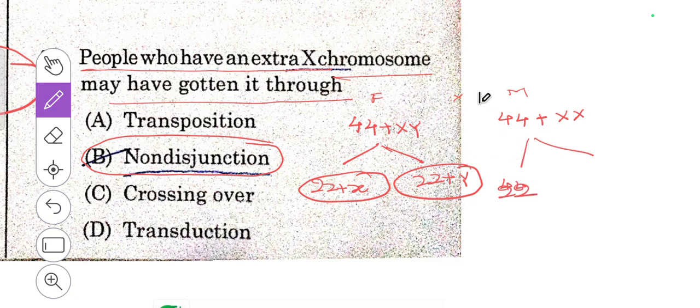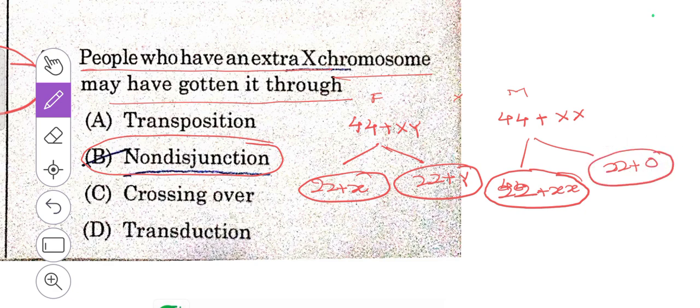For example, I will be talking regarding the Klinefelter syndrome, where one gamete will be having both sex chromosomes, another will be with zero sex chromosome.